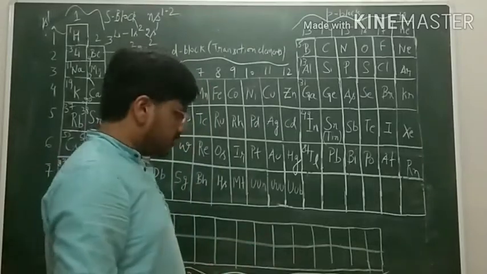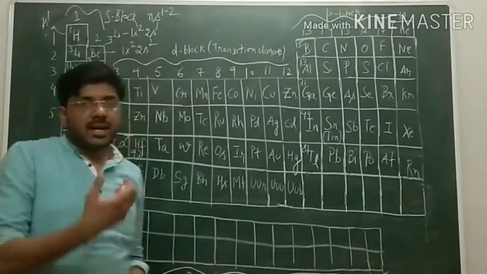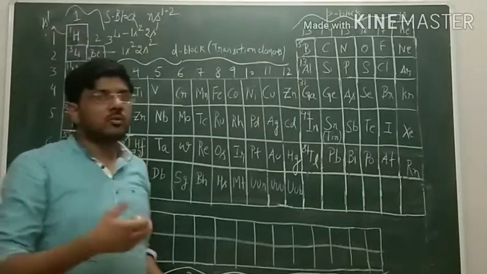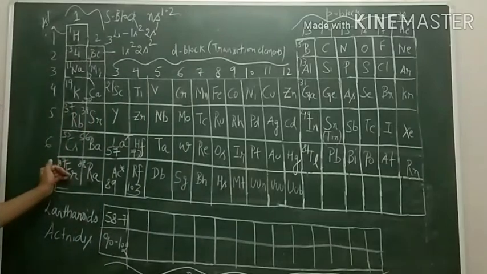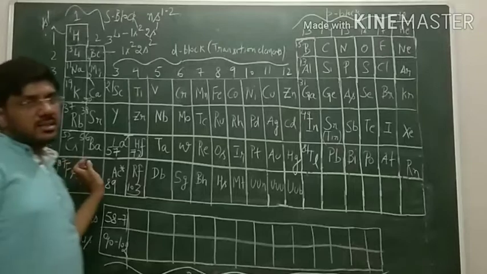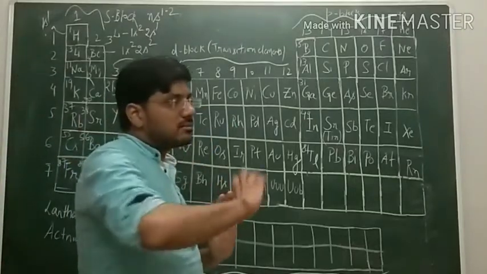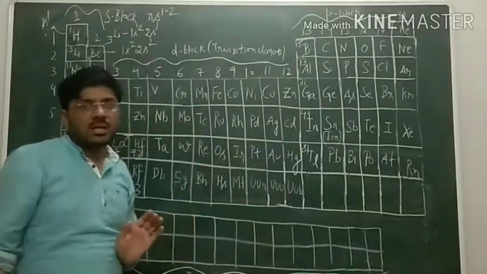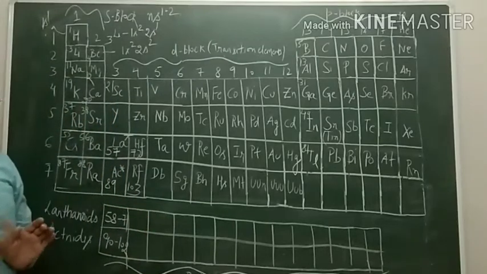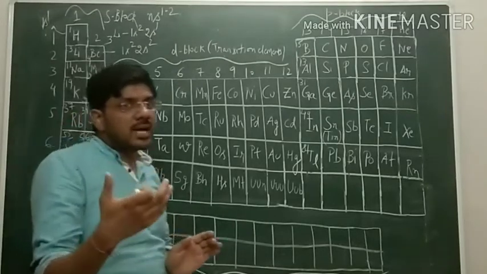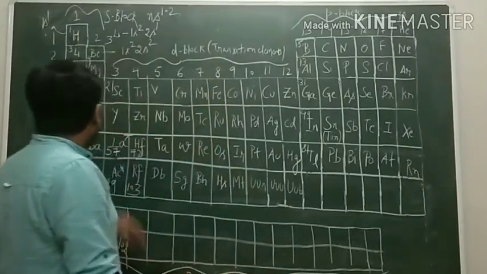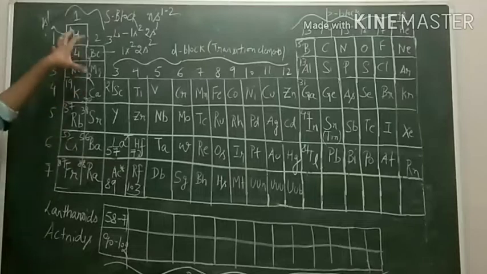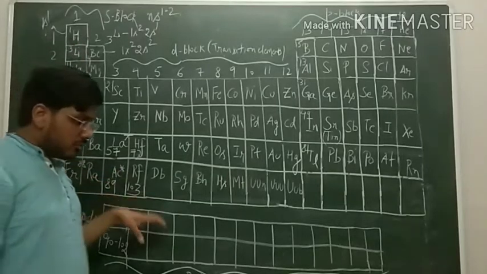Another point is that their metallic character increases down the group, because down the group the tendency to lose the electron increases because the size of the atom is increasing, so the tendency to lose electrons increases, and as a result the metallic character increases. We know that metals are those which can lose electrons easily. As the tendency to lose electrons is increasing down the group, metallic character is increasing down the group.